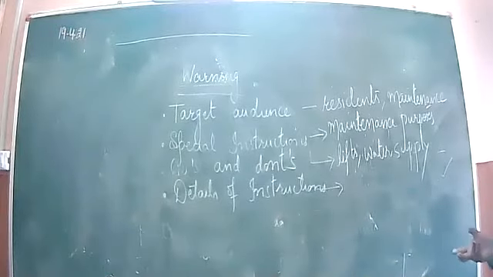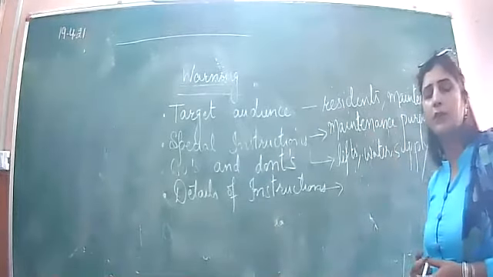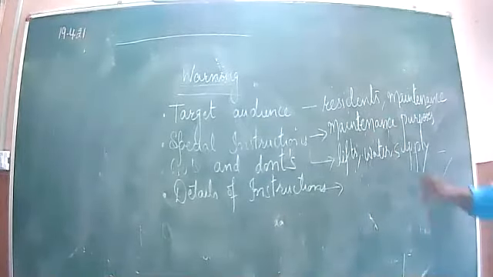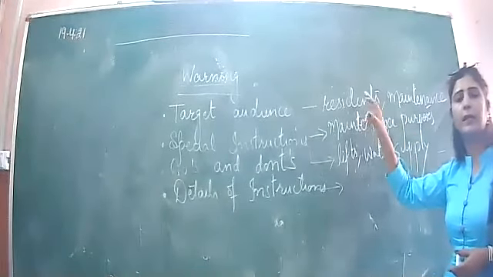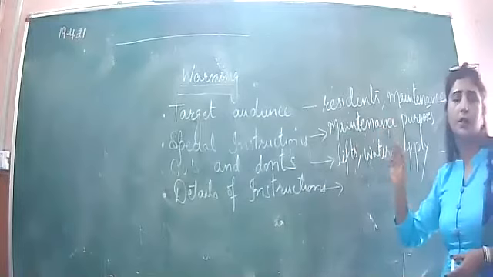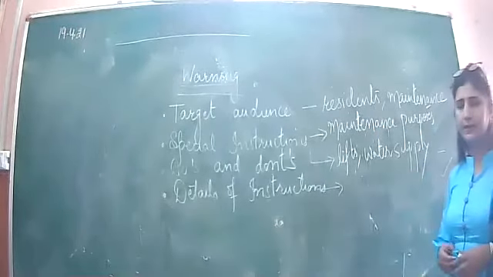Why? Because of maintenance purposes, and to help the residents avoid the inconvenience caused. The details are as under.